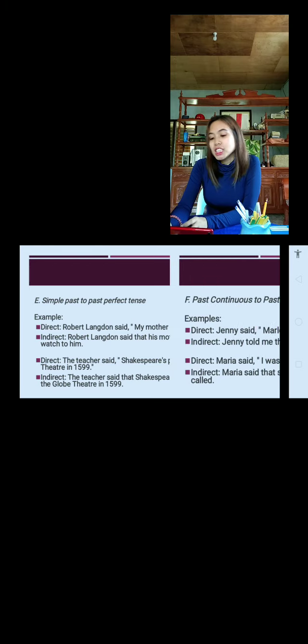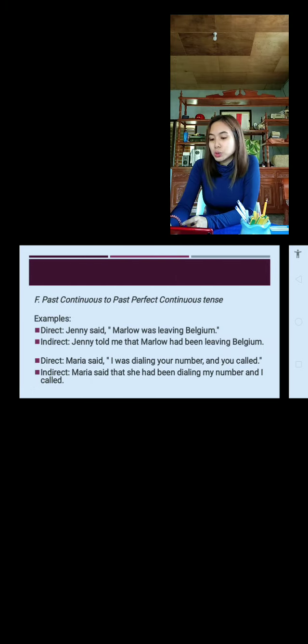Next, past continuous to past perfect continuous tense. Example for direct speech: Jenny said, "Marlo was living in Belgium." For indirect speech, it will become: Jenny told me that Marlo had been living in Belgium. That is the past perfect continuous of was living. That is the past continuous. Past continuous to past perfect continuous. It becomes had been living.